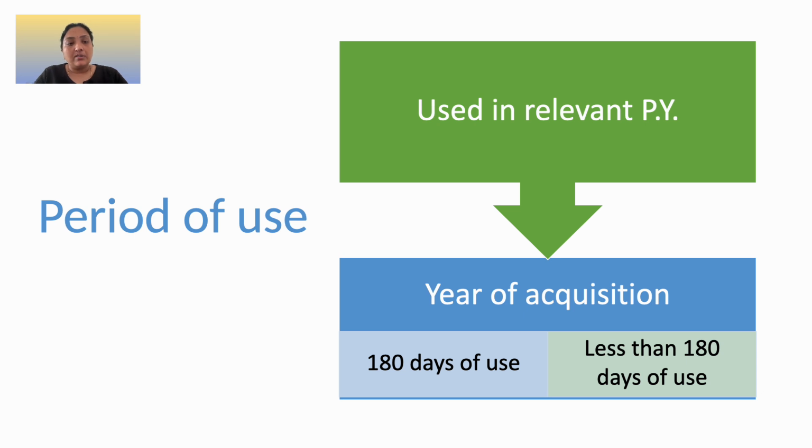Coming to the next condition, the period of use. The asset should be used in the relevant previous year by the assessee. If the asset was used by the assessee for a period of more than 180 days in the first year of use, then the assessee can claim 100% depreciation. If the assets were used for a period of less than 180 days, then only 50% depreciation can be claimed by the assessee.